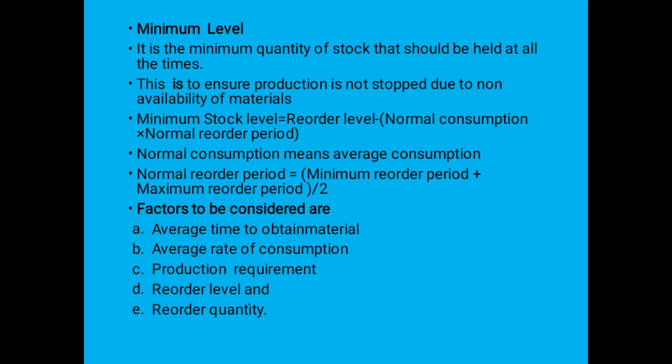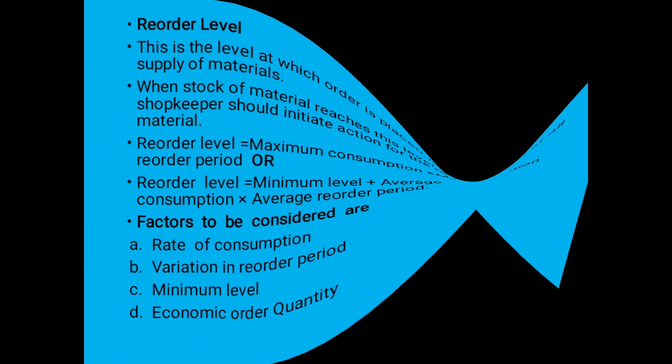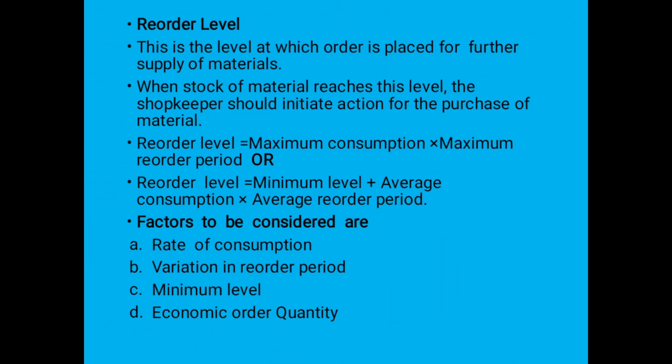Then next is reorder quantity, okay. Then next is reorder level. What is reorder level? Okay, this is the level at which order is placed for further supply of material. In the name itself, it is the reorder, next order. If the stock is reaching this level, we are placing the next order.